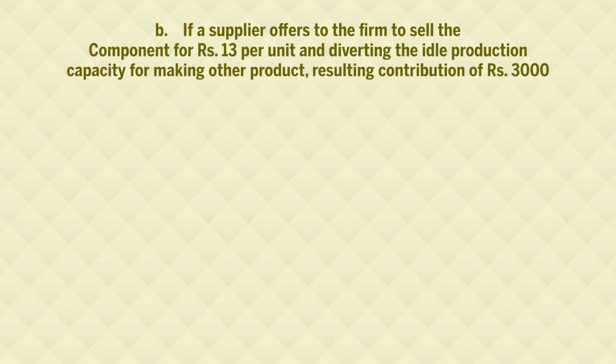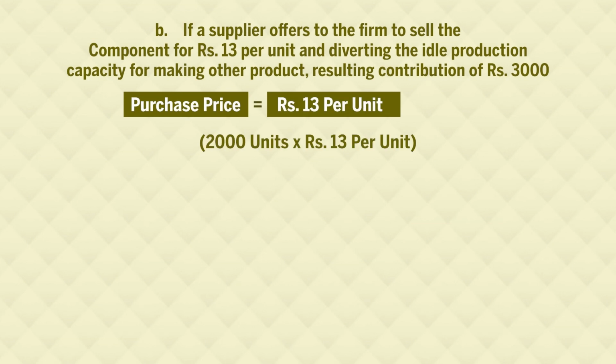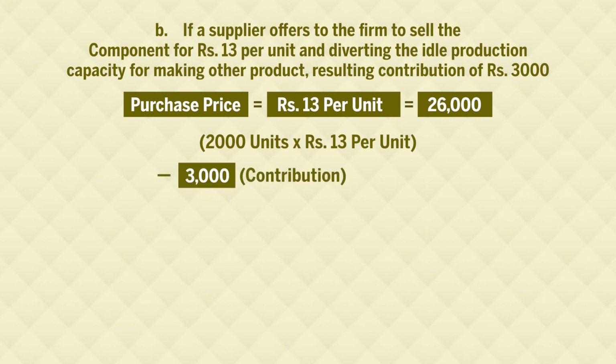So, on one hand we pay a purchase price of rupees 13 per unit. For 2000 units it will be 26,000. This we pay to the supplier because we purchase from him, and on the other hand we utilize this idle capacity for manufacturing another product, and this will generate a contribution of rupees 3,000. So, we are getting income.